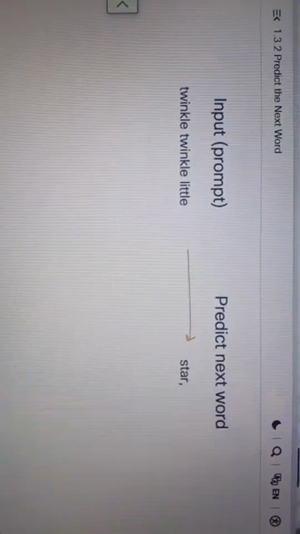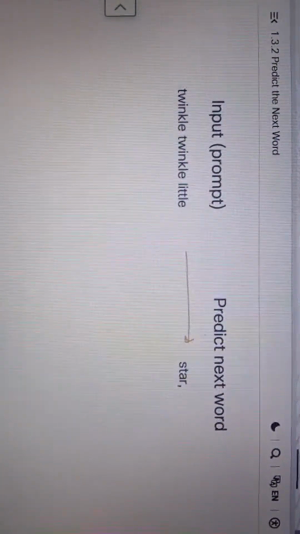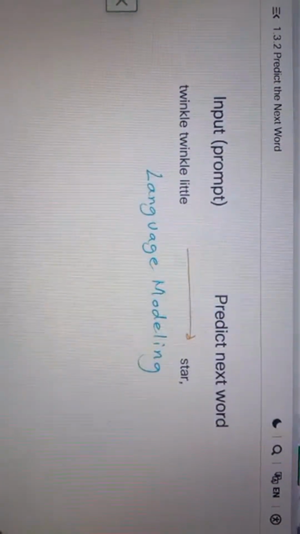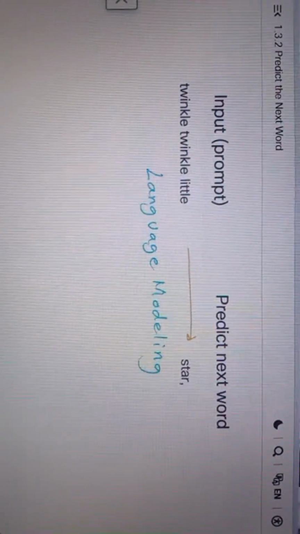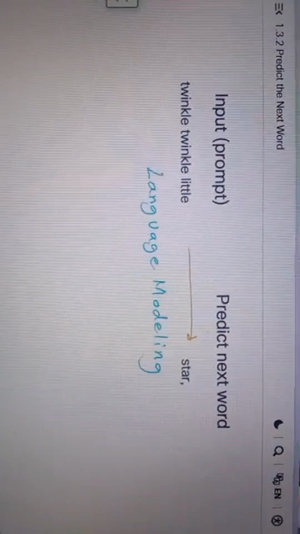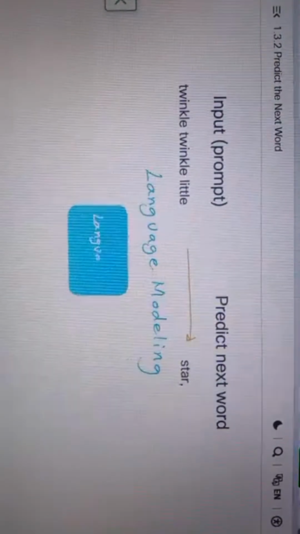And one more thing. In the field of natural language processing, the task of predicting the next word is called language modeling. What does it mean to model a language? If you can iteratively predict the next word in a piece of text and make it sound like human-produced text, then you're modeling that language. And if you get a model to learn how to predict the next word, then it's a language model.